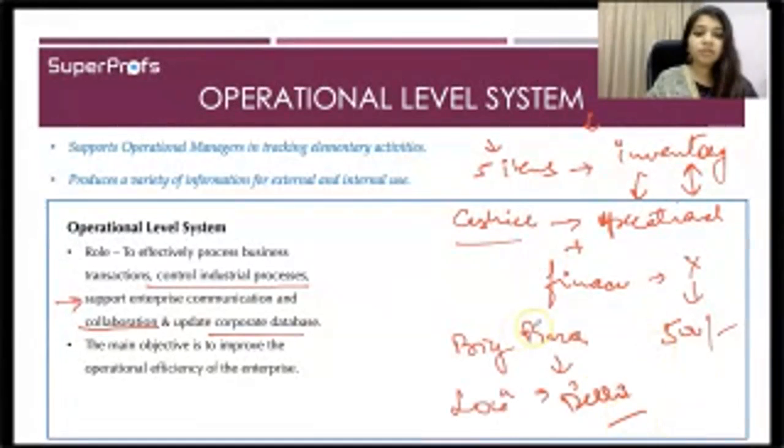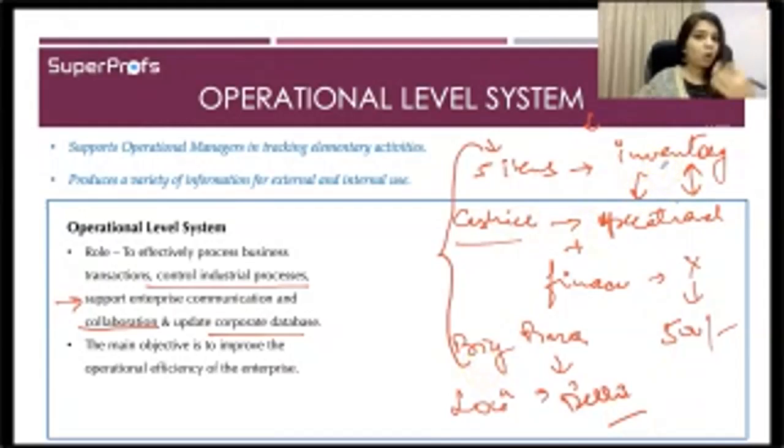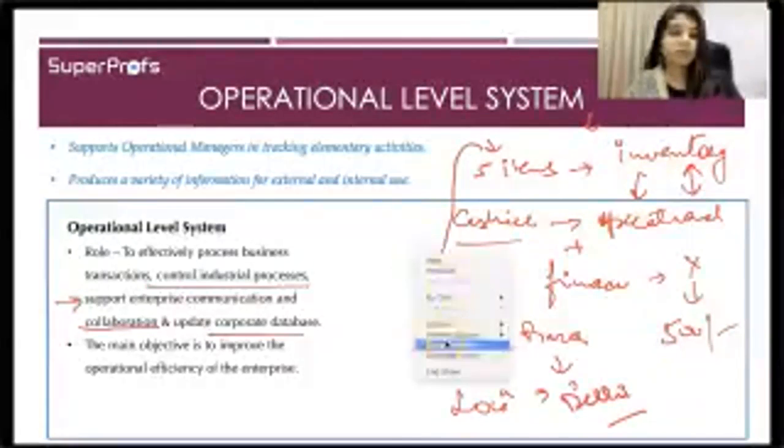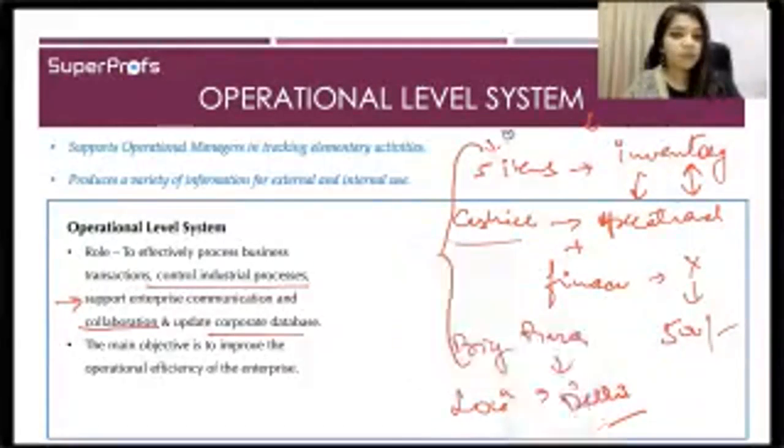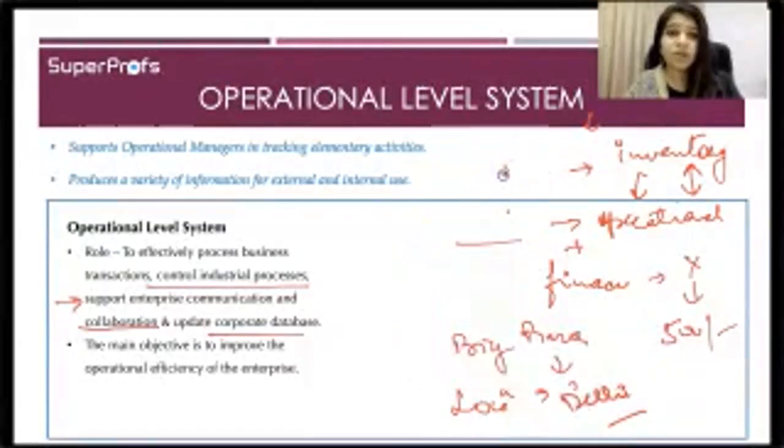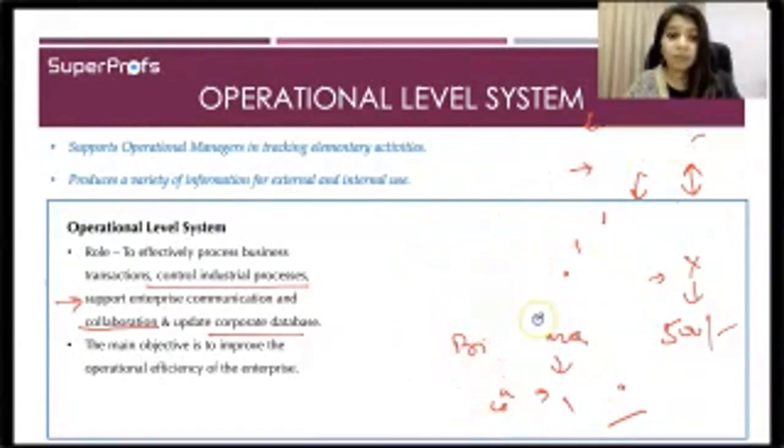So in that case you need to give all this piece of information to different functions of your organization, and this is very operational, all right, because this is a very basic transaction on a daily basis which is happening.